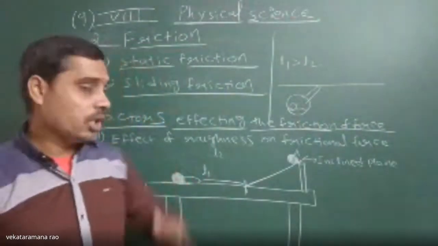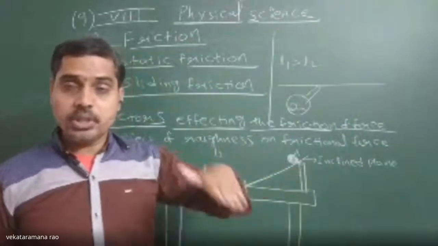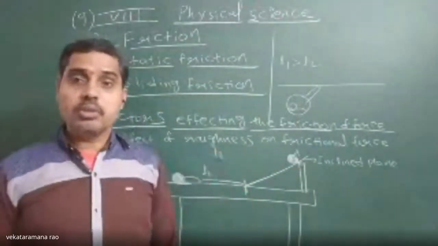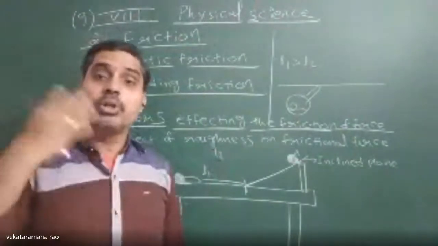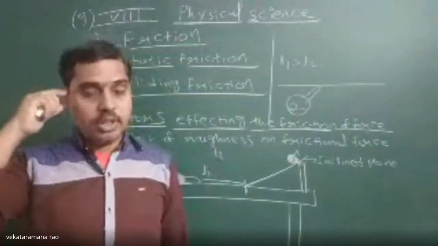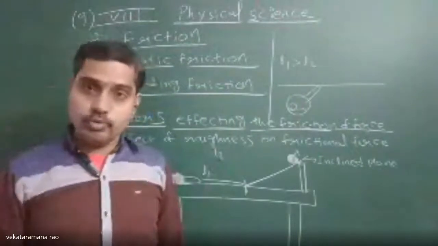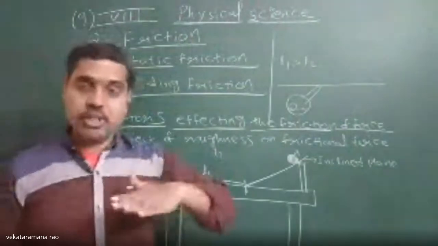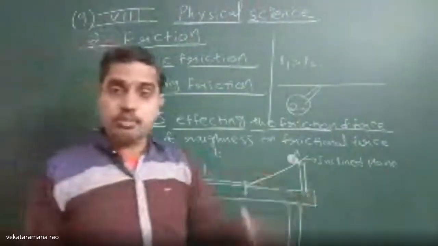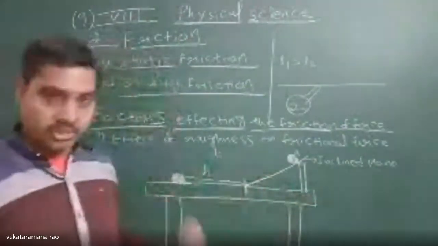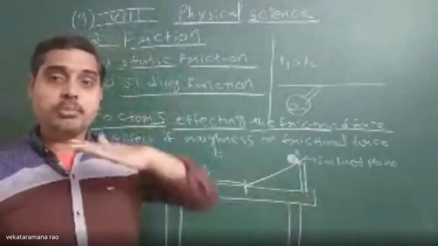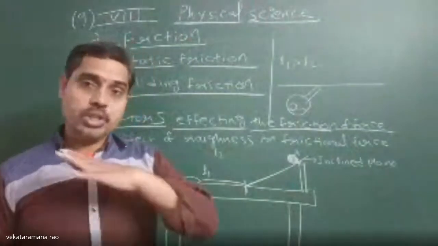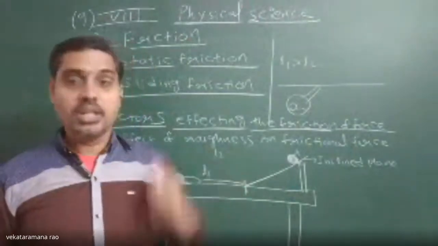Since on cloth the irregularities, ups and downs are more, interlocking will be more, so there is a need to apply more force. So simply we can say that on cloth the roughness is more, on the table roughness is less. If there is more roughness, then frictional force will be more and the motion of the object on that surface will be less.